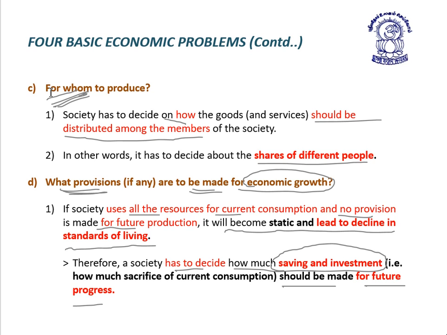And the last problem, what provision is to be made for economic growth. We saw that if the society uses all the resources for current consumption or current production and no provision is made for future production, it will be static and lead to a decrease in the standard of living. Therefore, a society has to decide how much saving and investment should be made, or how much sacrifice of current consumption should be made for future progress, which leads to economic growth or economic development in the country.